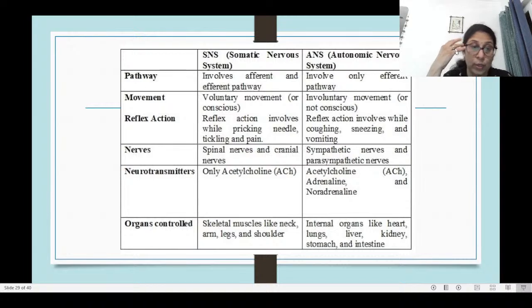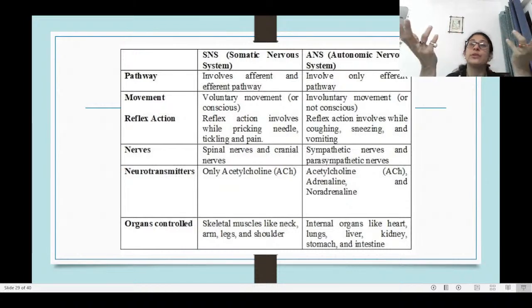Not in our conscious control. The reflex action is a part of the somatic nervous system. For example, some people can hold a pain or manage a pain for a longer period or at higher intensities, because that comes under the somatic nervous system. Whereas say coughing, sneezing or vomiting, if it has to come, you cannot control it, so it comes under the autonomic nervous system.